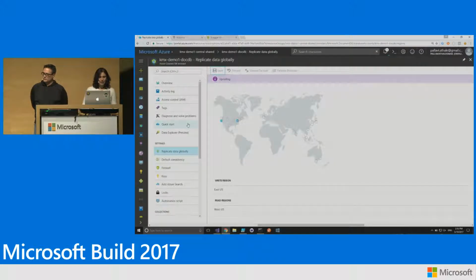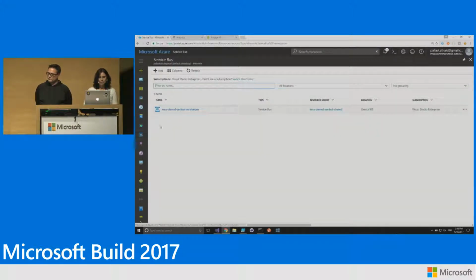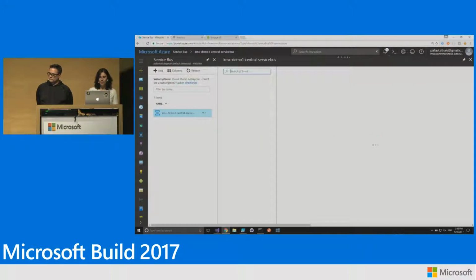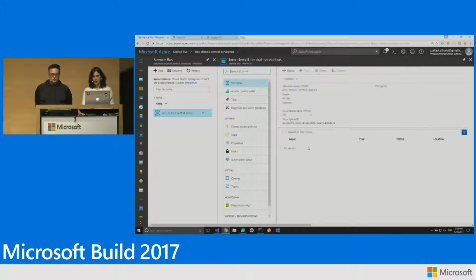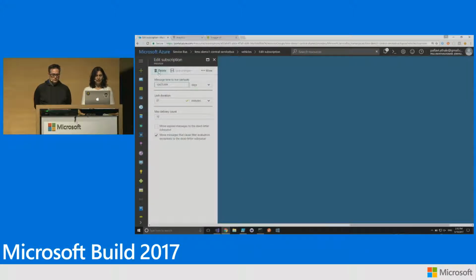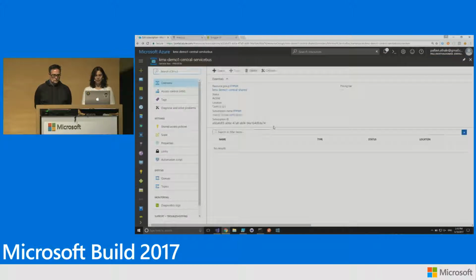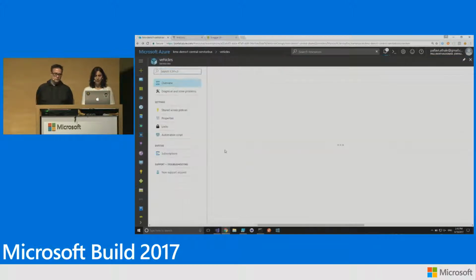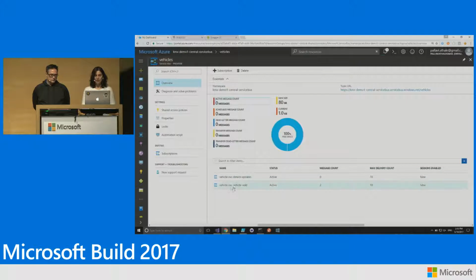Cool? So the other thing I want to show you is our service bus. As I said, we have one topic here, vehicles topic. And then it has two subscriptions, service details and the sold message. So vehicles topic, service detail update, and vehicle sold. Right now you can see that there are a couple of messages in the vehicle sold from the processing, and then no messages in the details update.